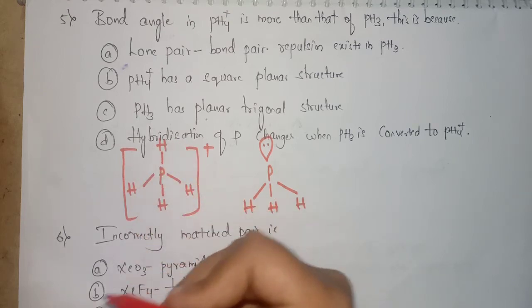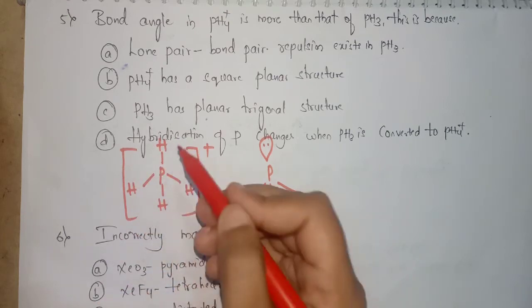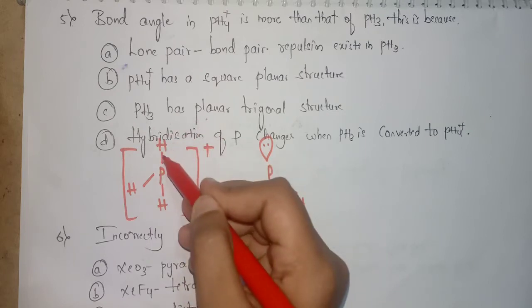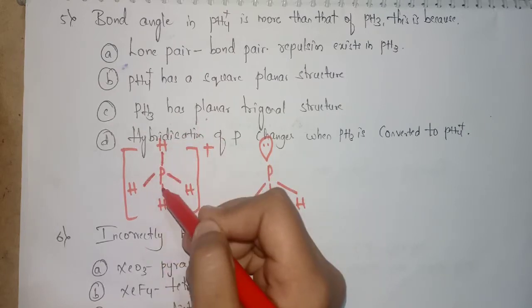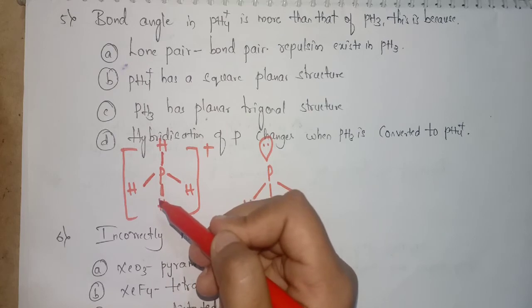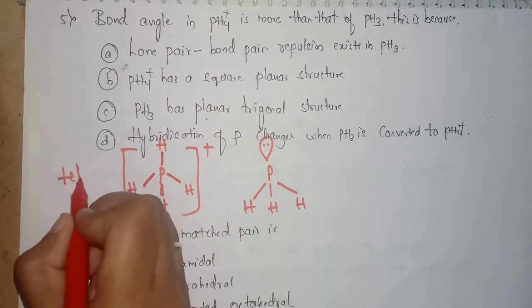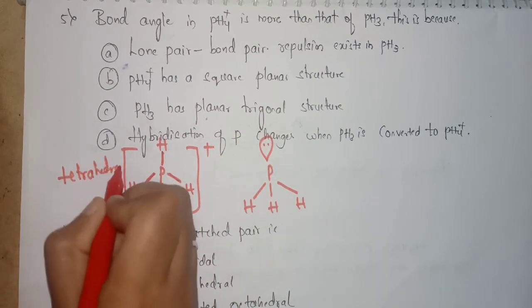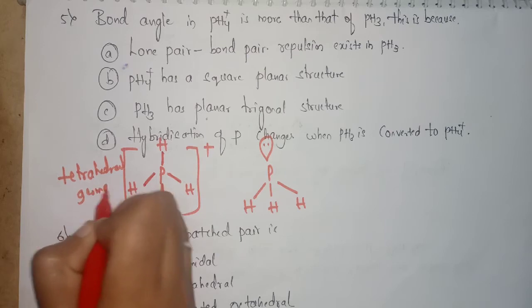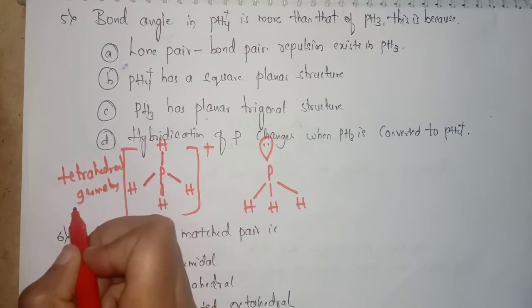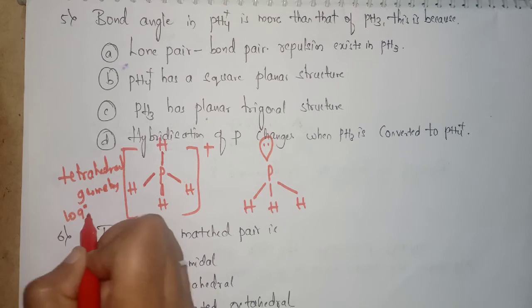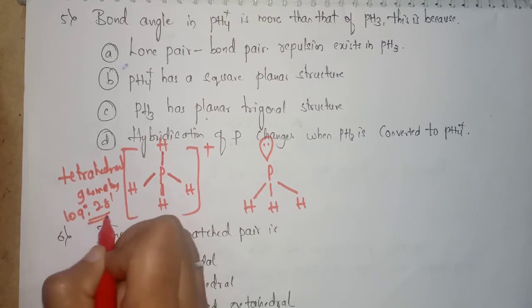There is no lone pair interaction. So due to the less repulsion, PH4+ has tetrahedral geometry. That means the bond angle is 109 degree 28 minutes.